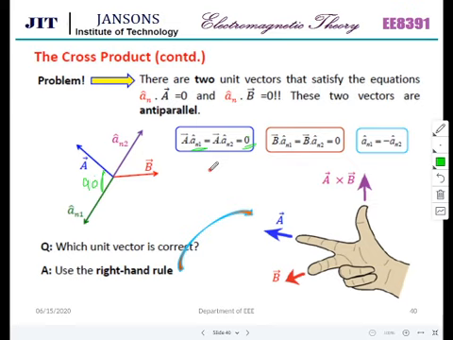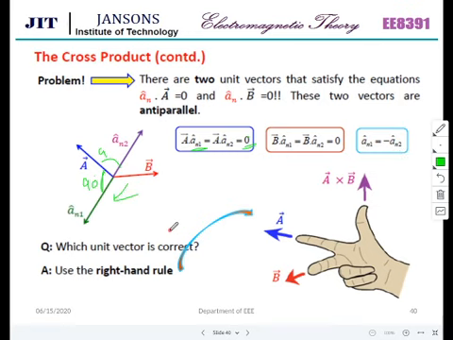So A dot AN1 equal to A dot AN2. Why? Both are making 90 degrees with A. So the angle between A and AN2 is also 90 degrees. So B dot AN1, B dot AN2 is also 0. But AN1 is equal to minus AN2. It is opposite in direction.